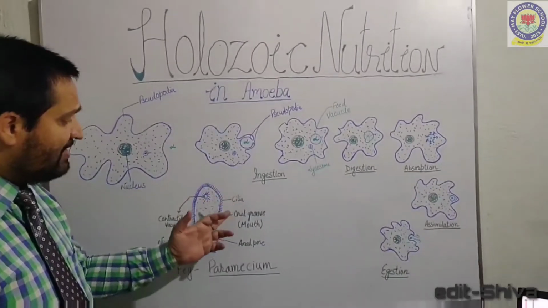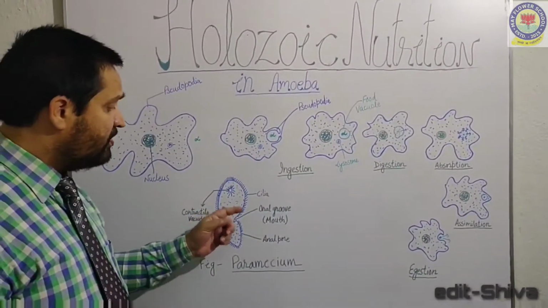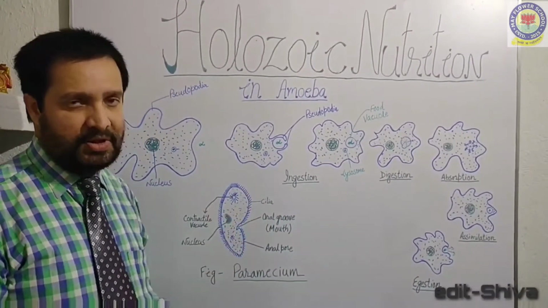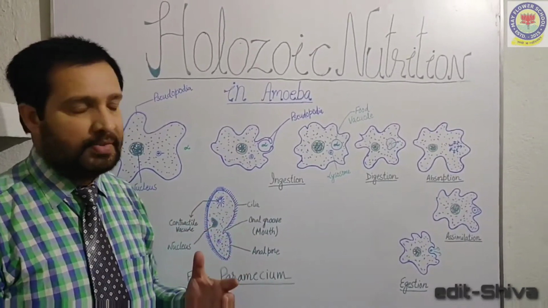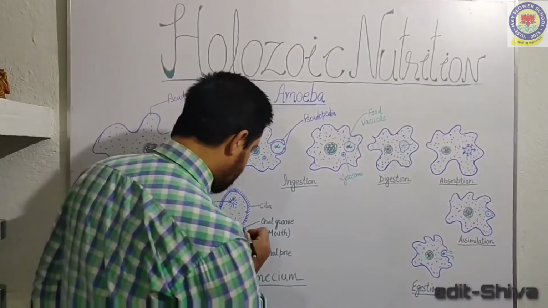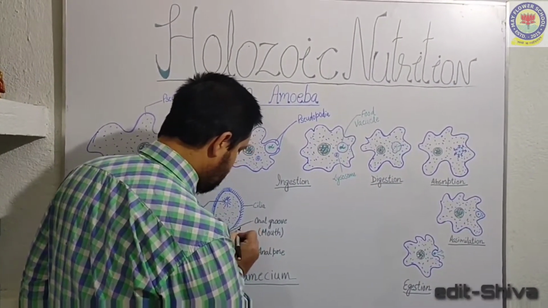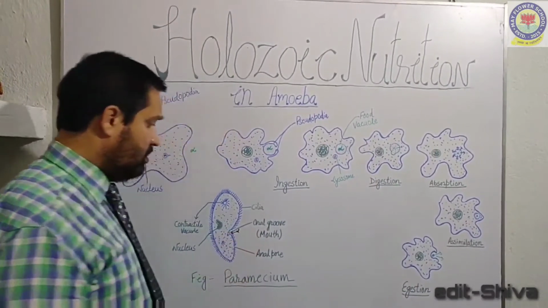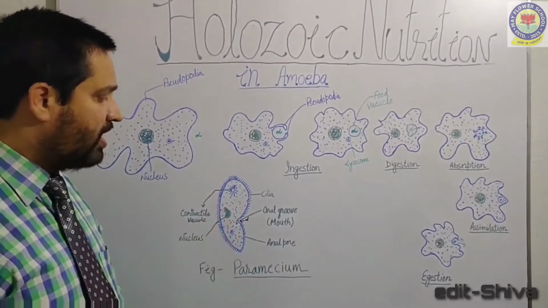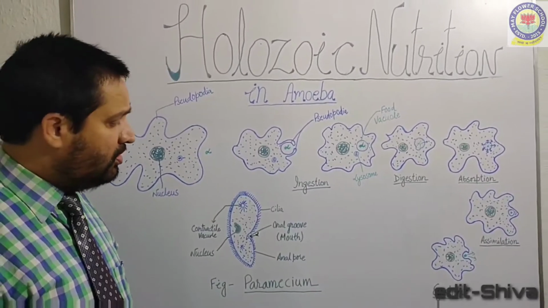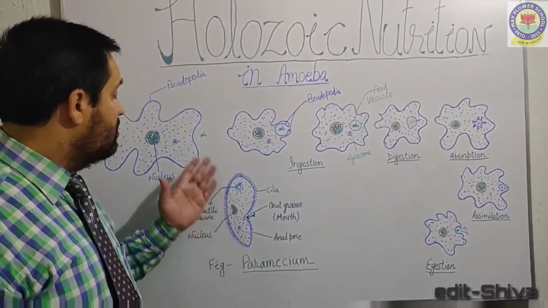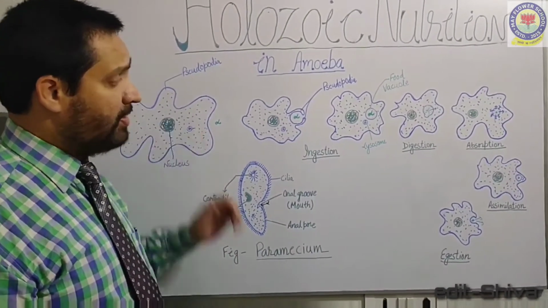Whenever any food particles come near the surface of paramecium, the cilia start beating together and create a water current. That water current directs the food particles towards the oral groove, and food is taken inside the body of paramecium. So that is the difference between the ingestion of paramecium and the ingestion of amoeba.